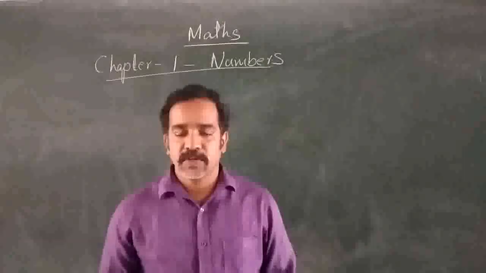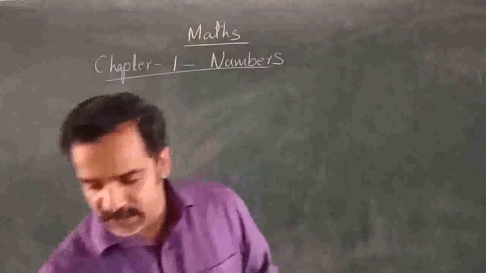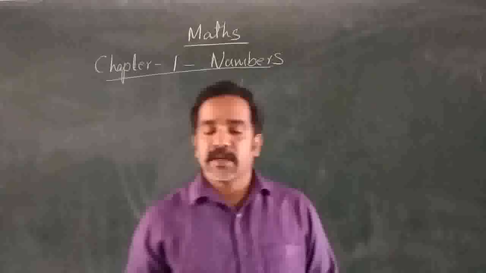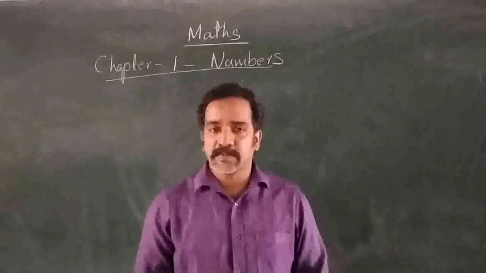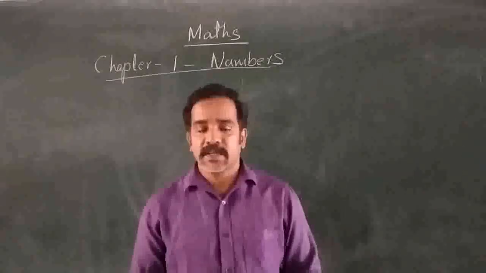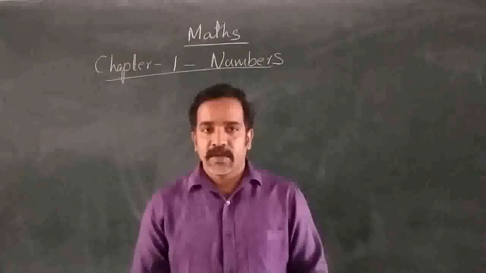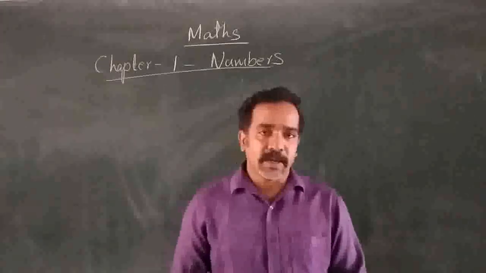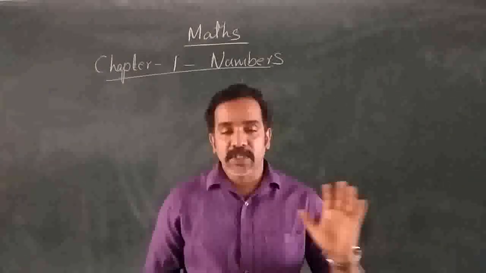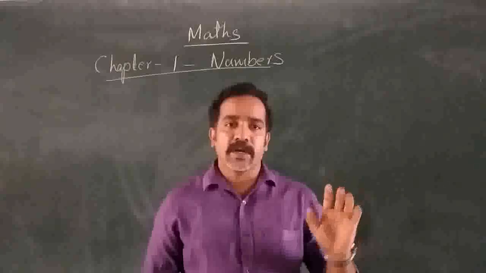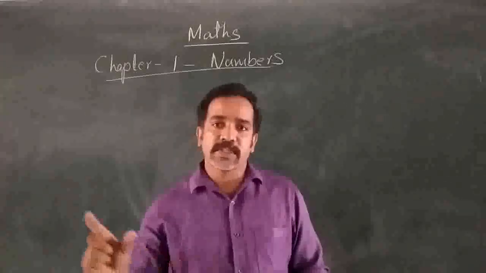So let us see what is numbers. I told you numbers we always use, and there are different types of numbers. In lower classes you studied the counting numbers. Counting numbers are the numbers which we use for counting. Usually we start from 1. We never count from 0.